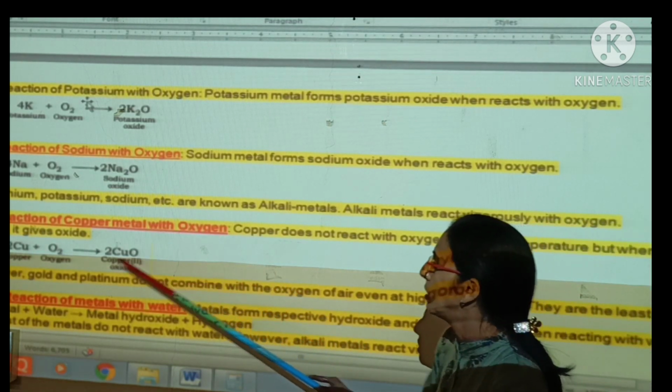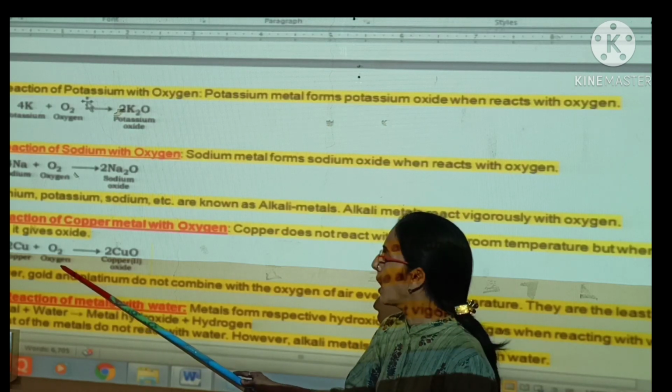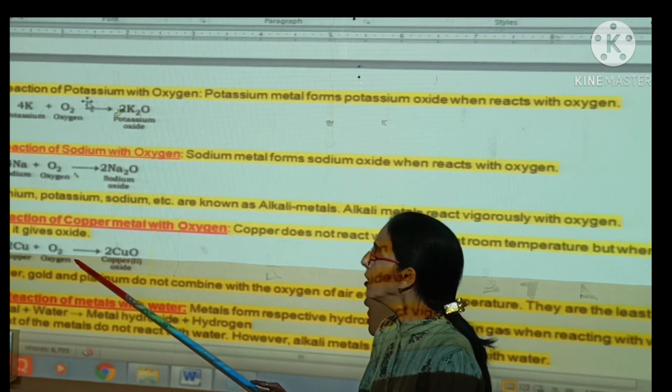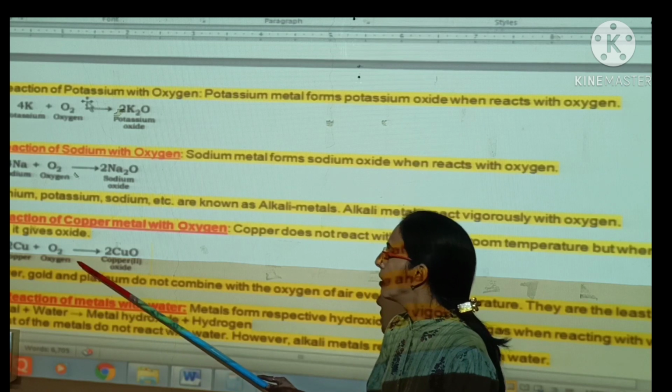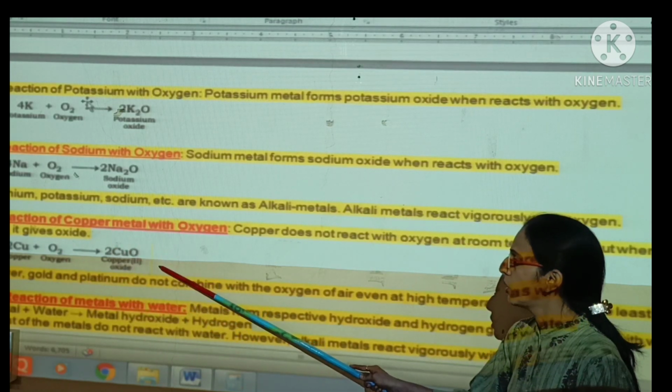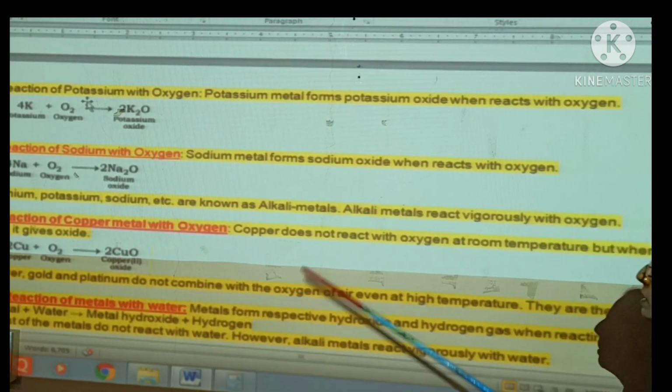Now another metal, copper, also shows the same reaction with oxygen. When copper reacts with oxygen, it gives copper oxide.